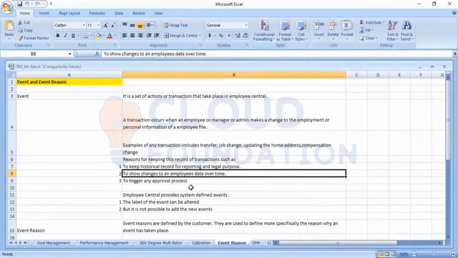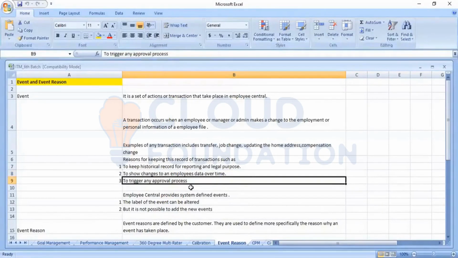For any user, whatever the changes in terms of position or job role, if he has been there for more than 2 to 3 years, he can also see how he has grown and how the changes in his role have been carried out, by seeing it in the profile. And any changes also go through the workflow process.